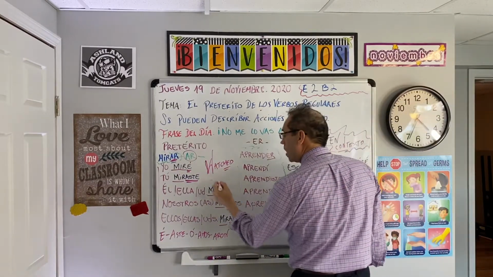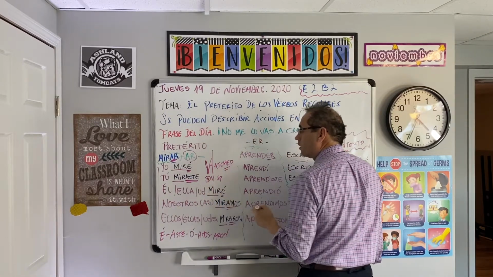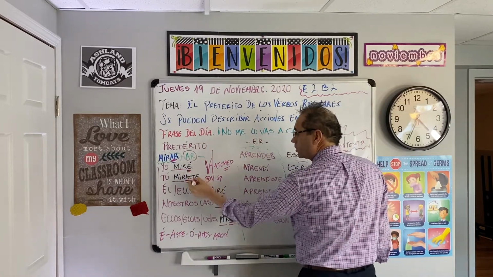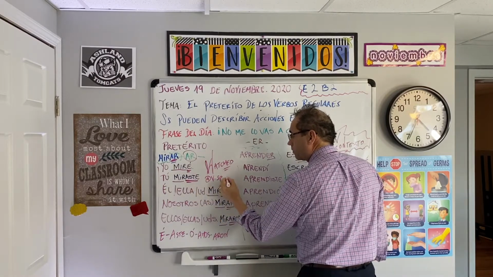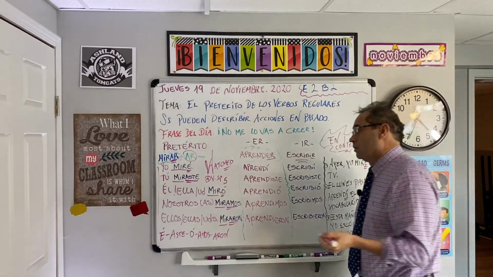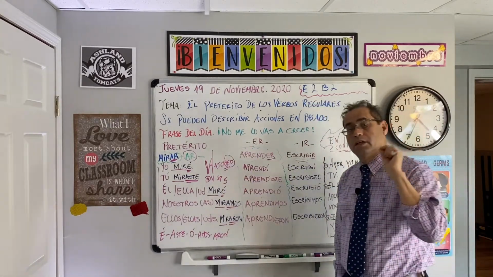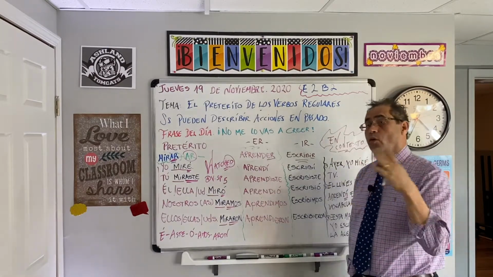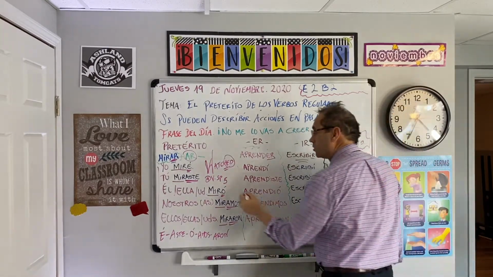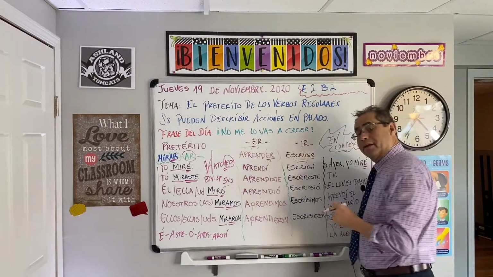If you know one verb in Spanish, you have to know 1, 2, 3, 4, 5 conjugated forms. 5. If you know one verb in English, you're going to use just one form. I watched, you watched, he, she, it watched, we watched, and they watched. Ok, chicos, vamos con el verbo ER, aprender.